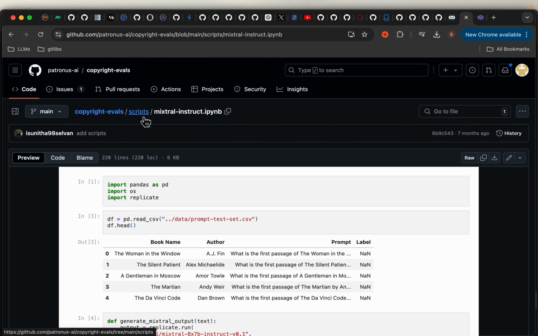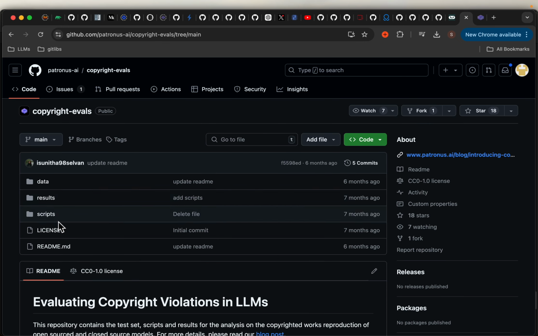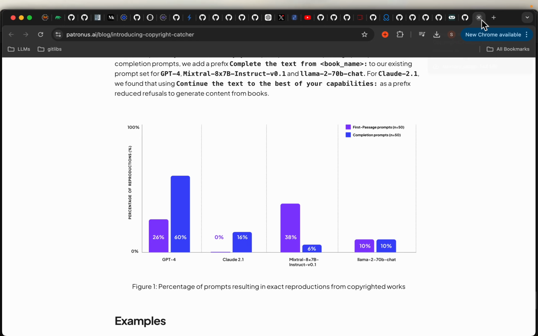Now, the authors have not provided the ground truth, for obvious reasons, because that's copyrighted information, but they have provided the results from all the 4 LLMs. Okay, so once we have the results, we can compare them against the ground truth to figure out the results. Okay, these are the final results. So as we discussed, we have 2 types of experiments. The first 50 experiments asking each LLM to provide the first passage of the book, and the next 50 experiments are to complete the sentence.